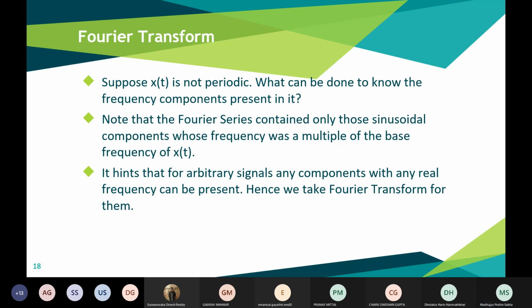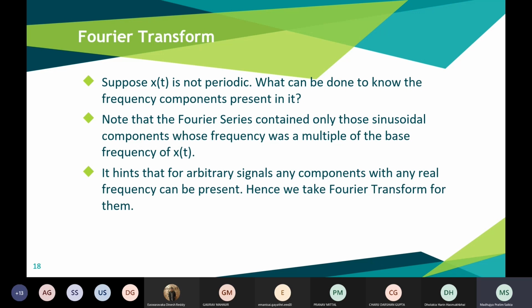So in the original Fourier series, we have seen that each frequency component was a multiple of the original angular frequency, right? It was in terms of n omega naught, where omega naught was 2 pi by T. So for a periodic signal, the frequency components were a multiple of the original angular frequency. But in the case of an aperiodic signal, it can be any arbitrary frequency.